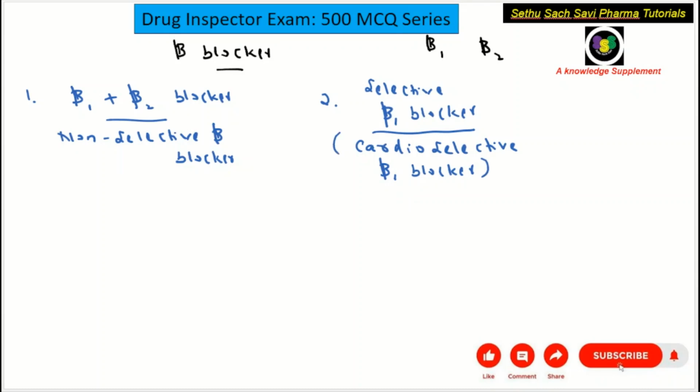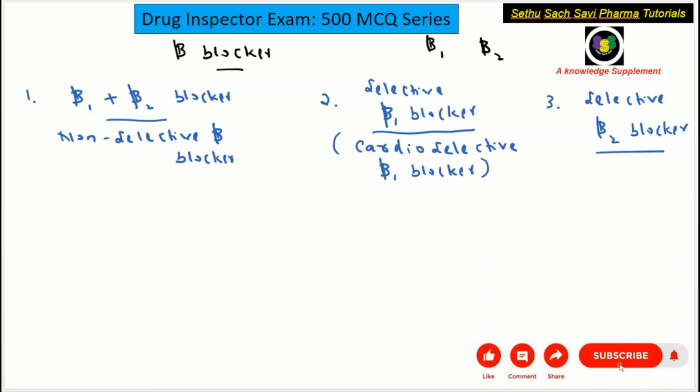Now the third one is that we can selectively block the beta 2 receptor. So they are called selective beta 2 blockers. Now let's look into the examples of each of these drugs.